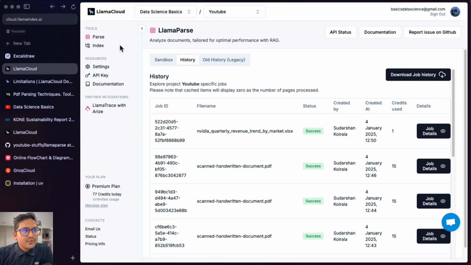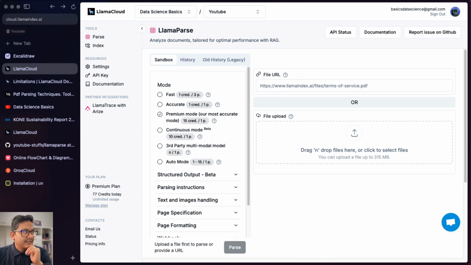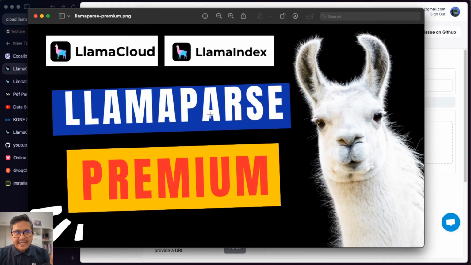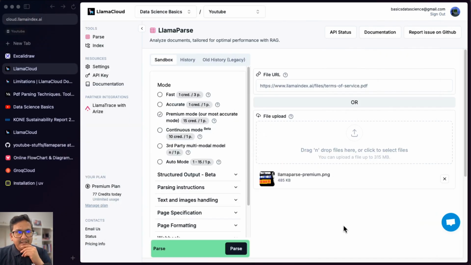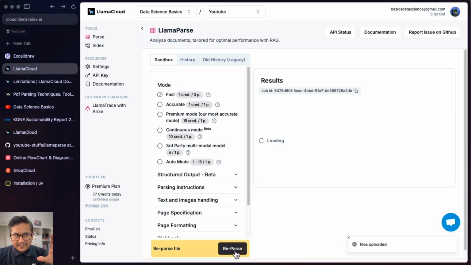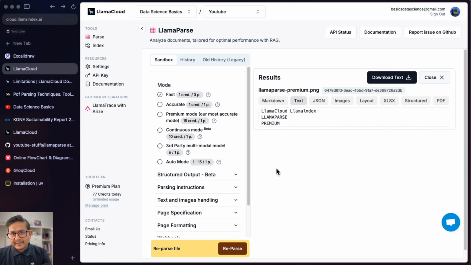What I wanted to show you now is the image, because some of you said okay, I have the image, how to extract, right? What I'm trying to do here is I will just provide this thumbnail that I had before, the LlamaParse premium. So I will just take this and drop it here. I will just use the fast mode, and let's see if it parses with the fast mode. I just want to extract the information, so the text out of it. It says Llama Cloud, LlamaIndex, LlamaParse premium. That was the text in that particular image. It does not even need to go to the accurate or premium mode to extract the information out of it.